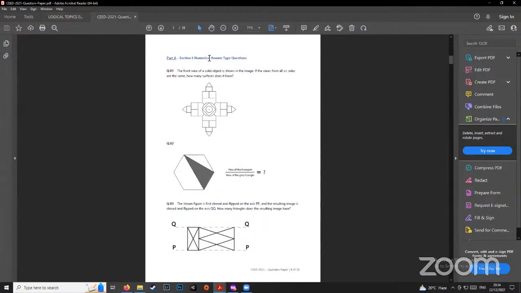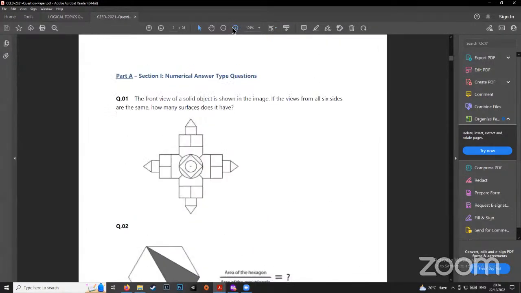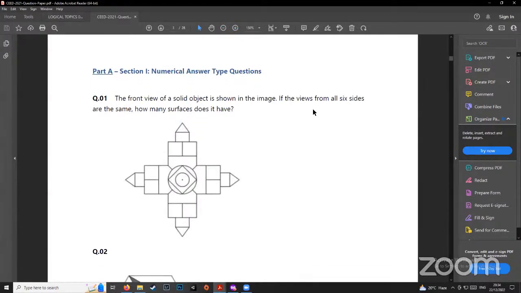So for example, I'll just start with some examples today. This is Uceed, this is Seed 2021. I already solved some Uceed questions in the last live sessions. You can go to the THiNC YouTube channel and find my recorded live session there. So for example, look at this question. The front view of a solid object is shown in the given image. If the views from all 6 sides are the same, how many surfaces does it have?